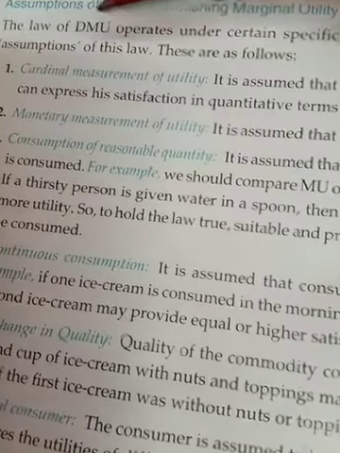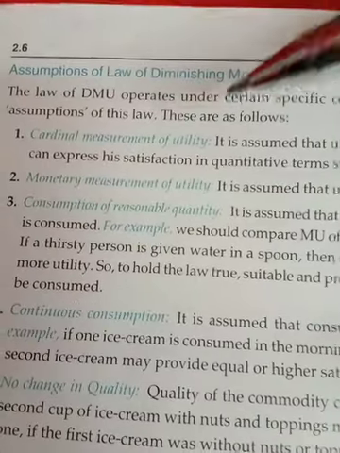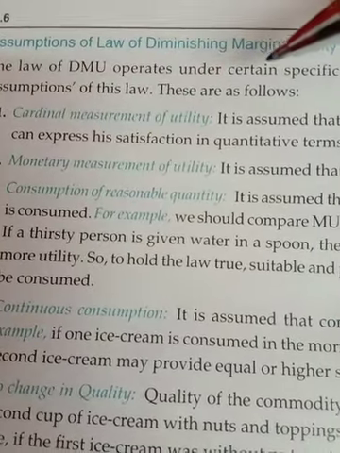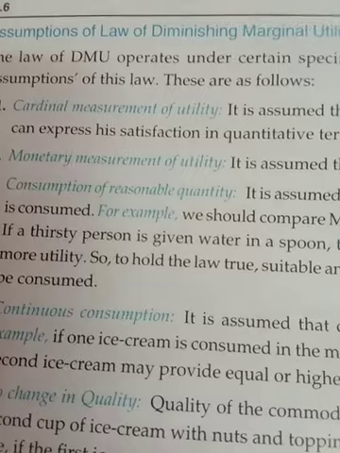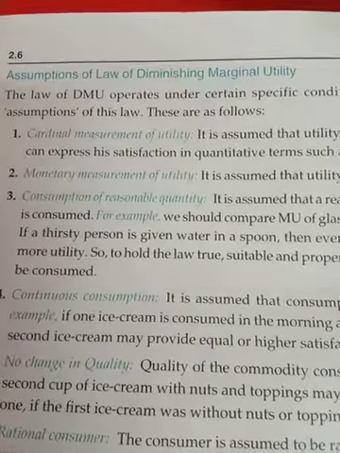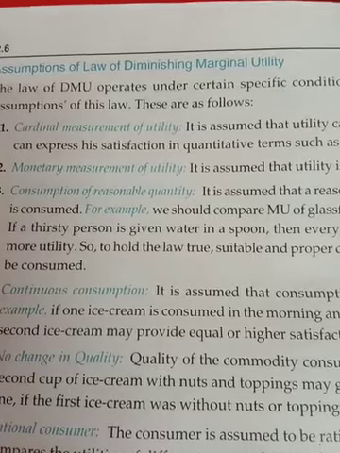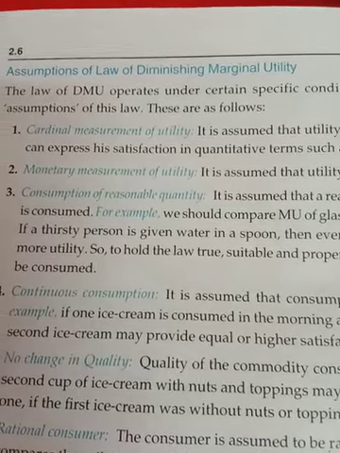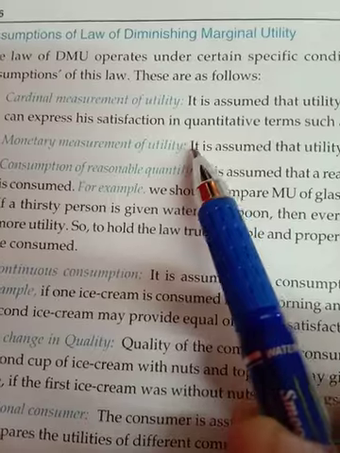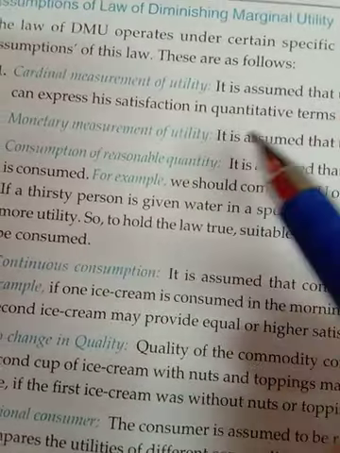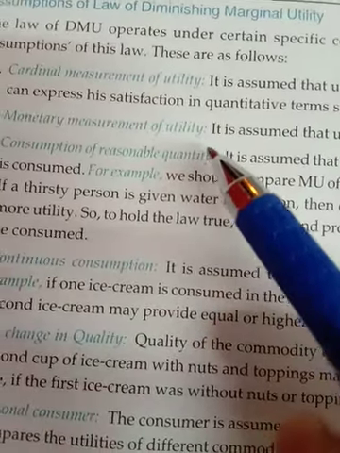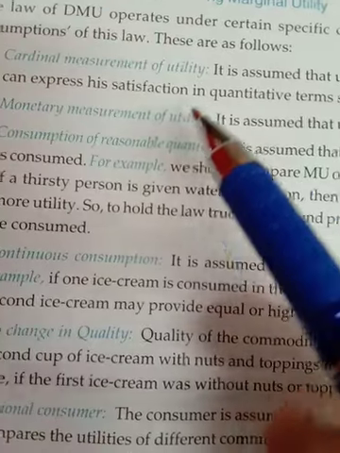First of all, cardinal measurement of utility. Cardinal measurement of utility means the satisfaction you derive, you express in numbers. Cardinal means number. Suppose you have eaten one roti, and you are asked how much utility you derive from consuming that one chapati, then you will tell I'm getting 100 utils, and another person can tell 50 utils. So utility can vary, but you have to tell the satisfaction in terms of utility, and util is the unit of measurement.